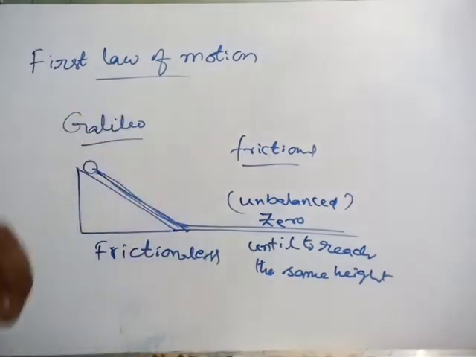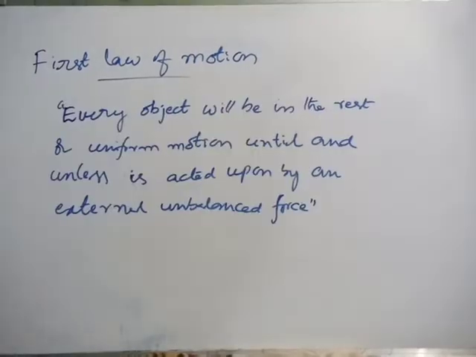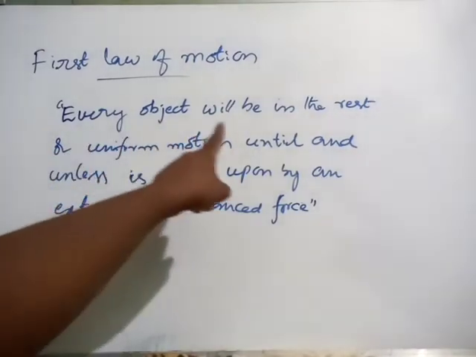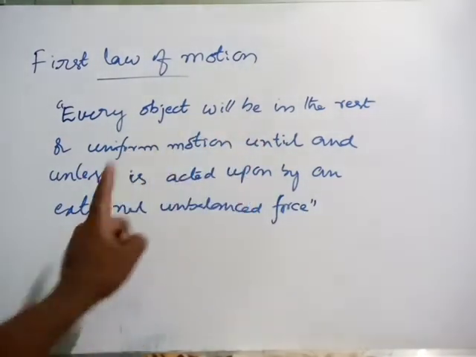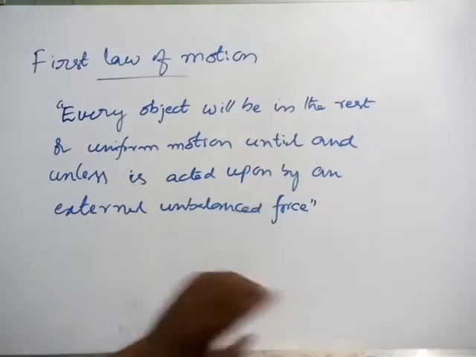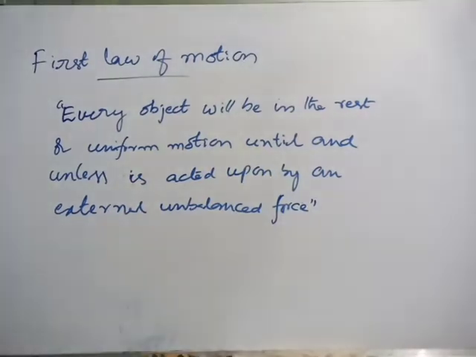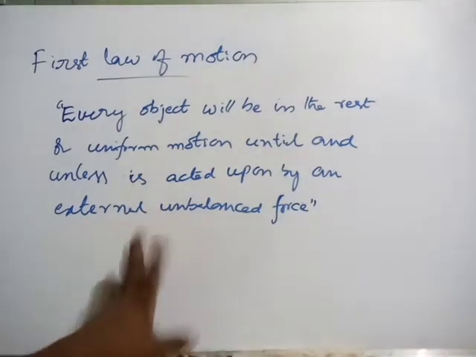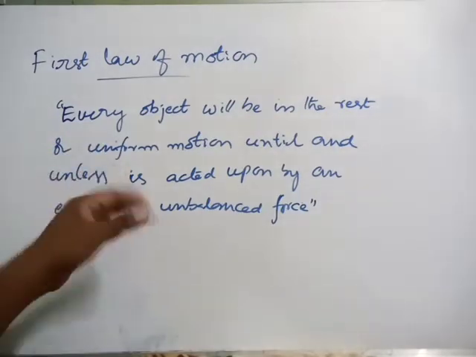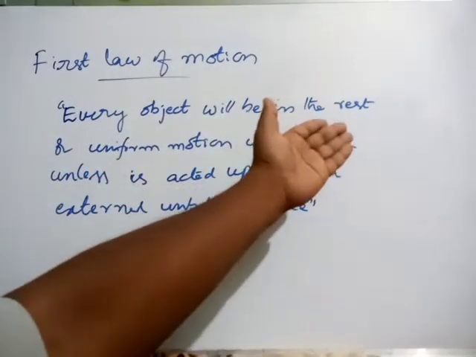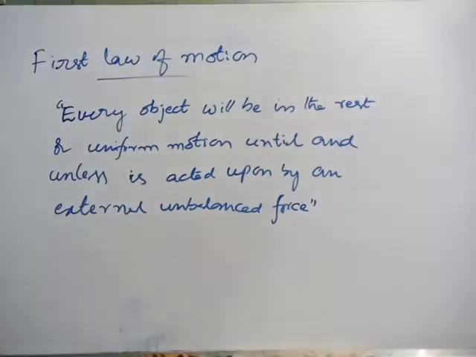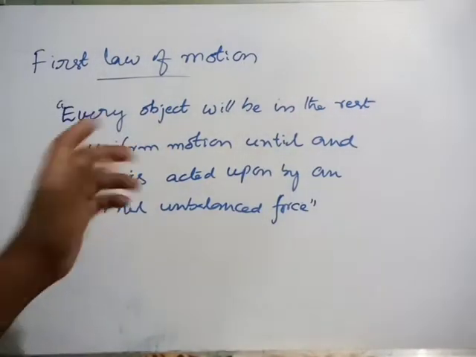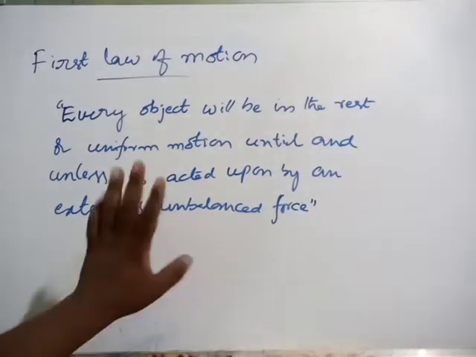So Newton said in the first law: every object will be at rest or in uniform motion until and unless it is acted upon by an external unbalanced force. If there is no unbalanced force, an object at rest will stay at rest, and an object in uniform motion will stay in uniform motion, until you apply an unbalanced force on it.